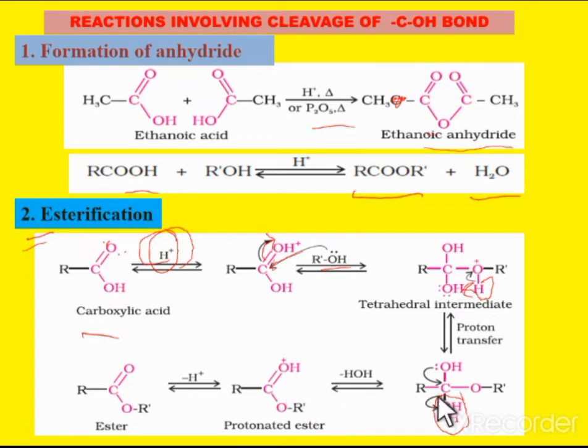That can lose the water molecule by the donation of a pair of electrons by this OH group between the carbon and oxygen. So it forms a double bond, and this oxygen which donates the pair of electrons gets the positive charge. And the last step is the deprotonation. So the protonated ester is obtained. During the deprotonation it loses the H plus and forms the ester. Ester can be obtained. So this is the mechanism of esterification.